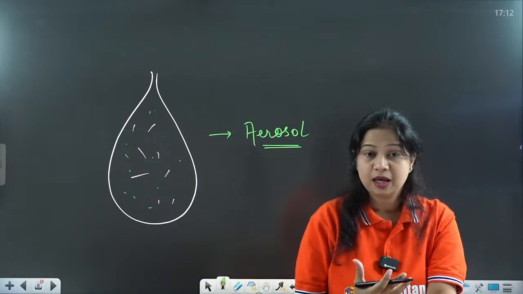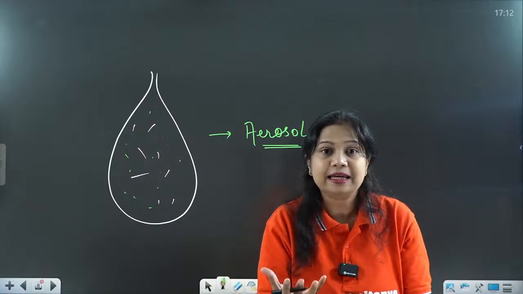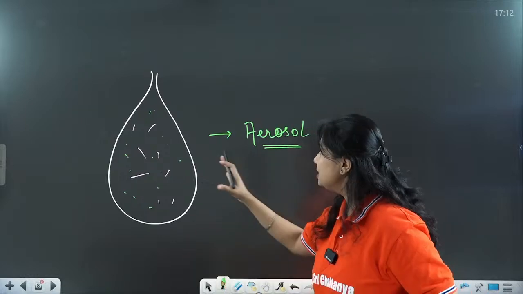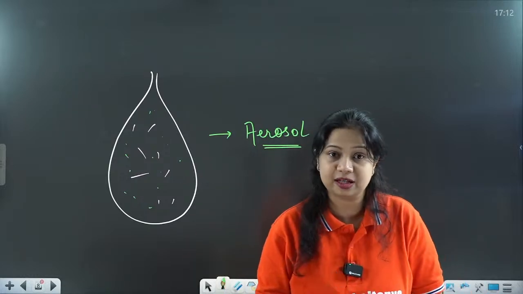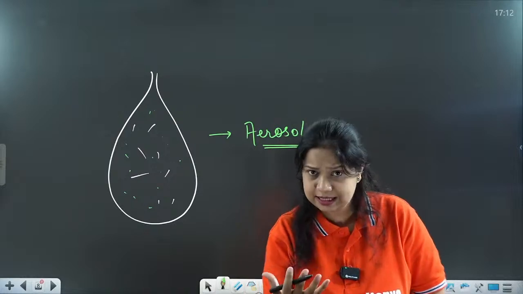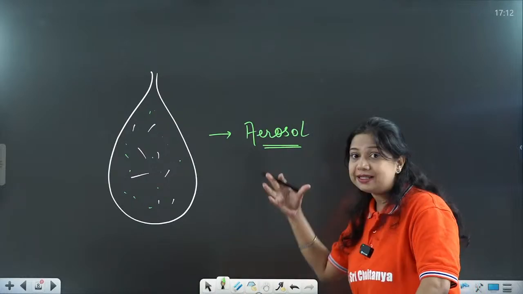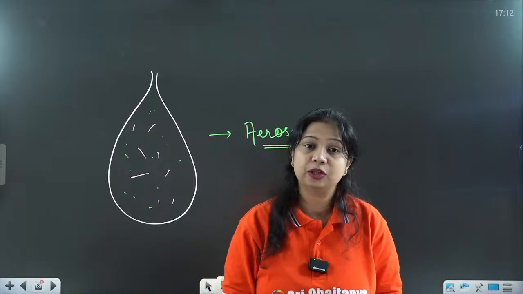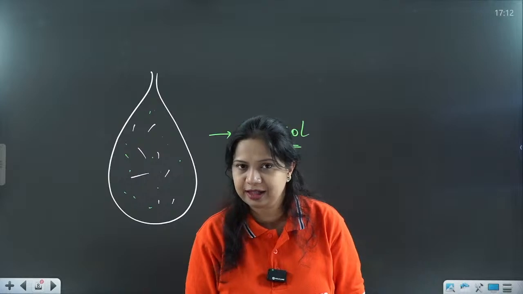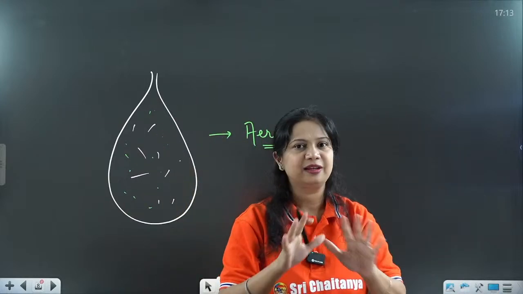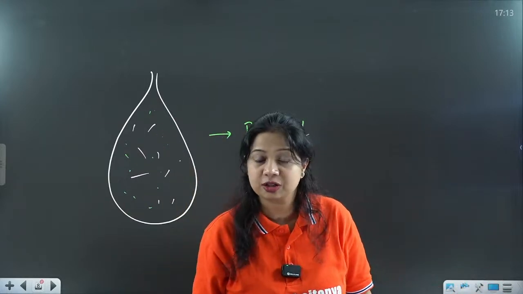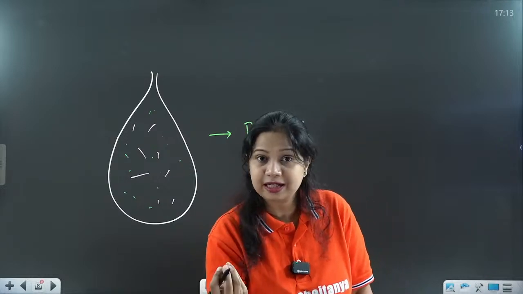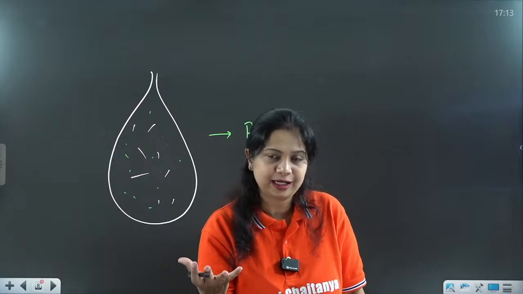So what happens when these aerosols are inhaled by a healthy person? Through coughing and sneezing, these droplets containing the pathogens are released, and when a healthy individual inhales them through the respiratory tract, the droplet will vanish immediately as it enters, and the organisms will be released into the respiratory tract.